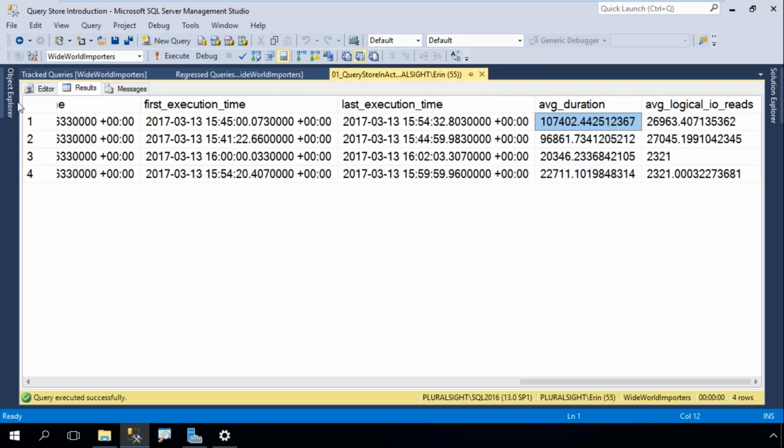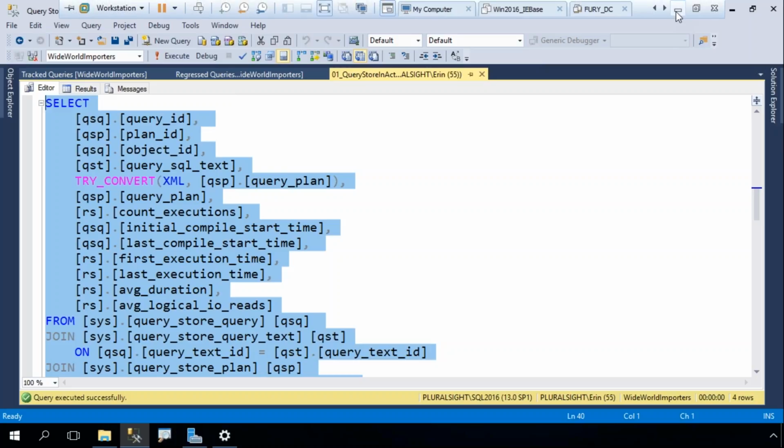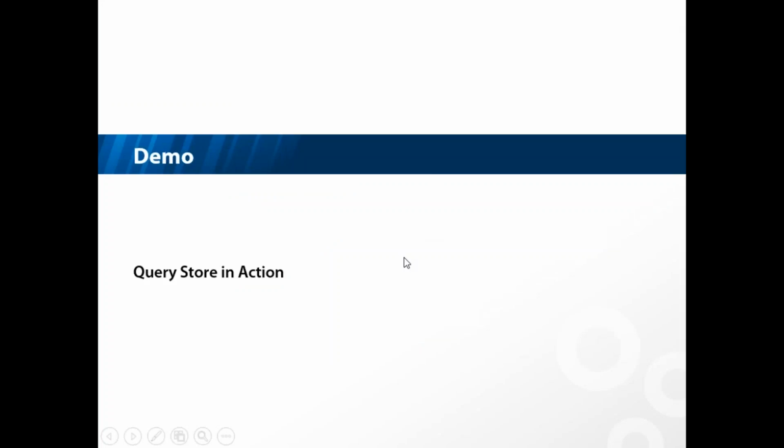So maybe I've got an alert set up or I've got a job set up that looks for this within the query store data, and if so, then it sends me an email. So yes, you can absolutely do something like that. If there's any other questions, please go ahead and put those into the questions window, and I will definitely come back to them.